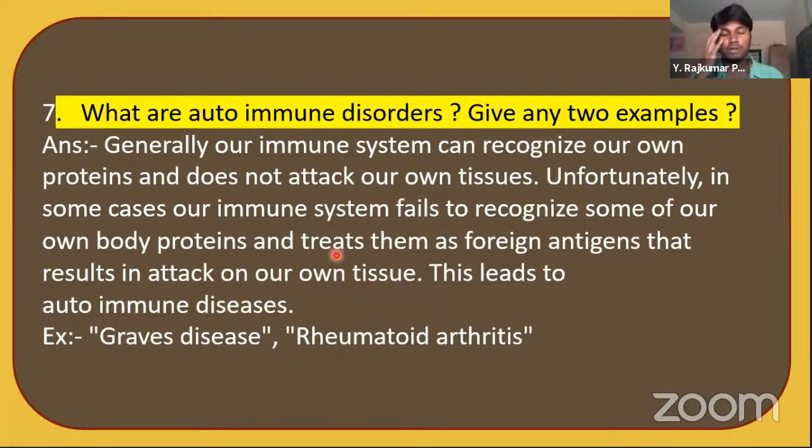So if our own immune system fails to recognize our own body tissues or body cells, that's called an autoimmune disorder. Examples for these diseases are Graves' disease and rheumatoid arthritis. These are the two examples for autoimmune disorders. It's most important. Many times it is repeated as well. So learn it. Next, let's go to the next question.